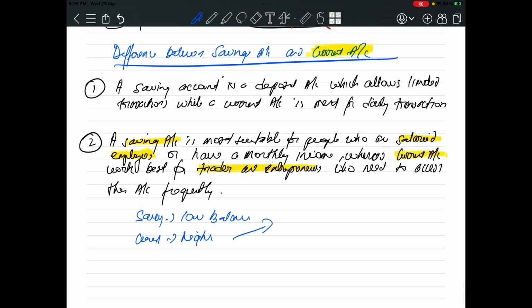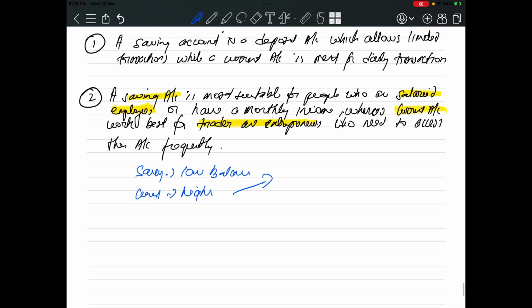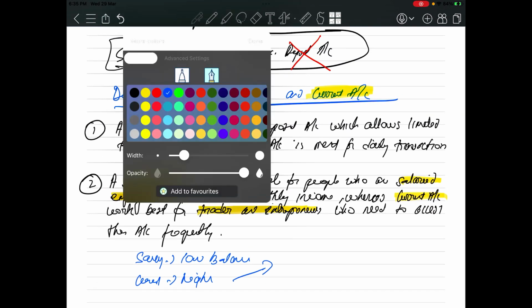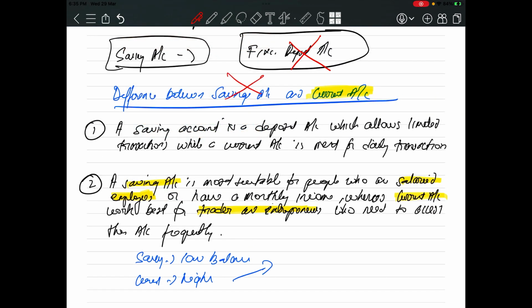I hope you have understood the difference between saving account and current account. Because you will not come across the saving account; we'll only talk about current account in your accounting. So it's very important to understand current account. At the same time, we have to understand saving account. If anyone asks you what's the difference between savings account and current account, you'll be making your career in the field of accounting, right? So these are basic concepts, basic terms which you have to know.